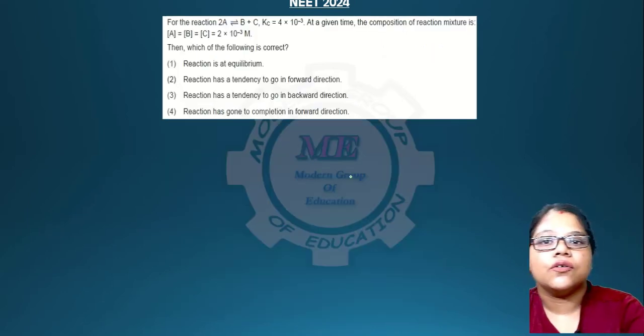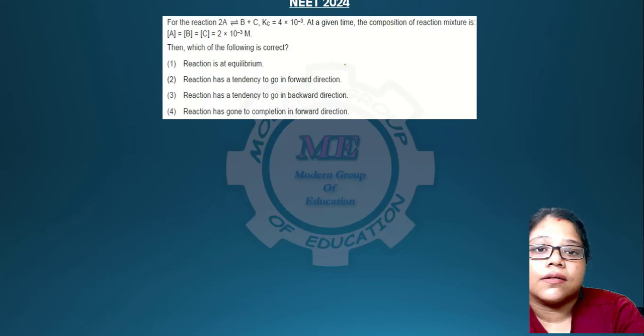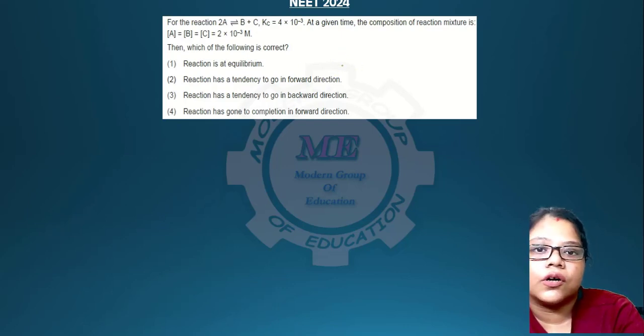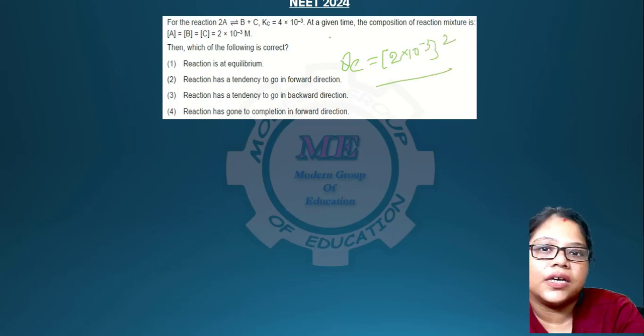Okay, so here you have to suggest whether the reaction goes in the forward direction or not. So you have to find out Qc. Qc is, all of the concentrations are the same. 1 minus C, I am writing D and C squared, means D into C. I am writing this squared because all the concentrations are the same, and 2A is also 2 into 10 to the power minus 3 squared, because the stoichiometric coefficient is 2.